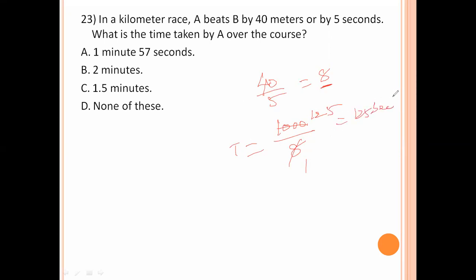125 seconds is taken by B. A takes 5 seconds less. A takes only 120 seconds. 120 seconds means 2 minutes. 2 minutes is the right answer.